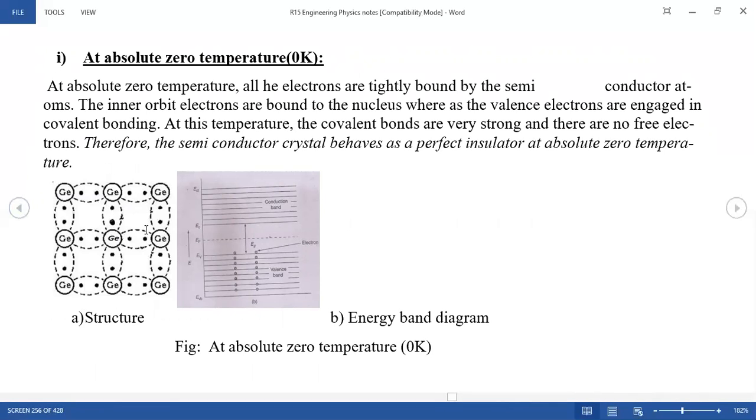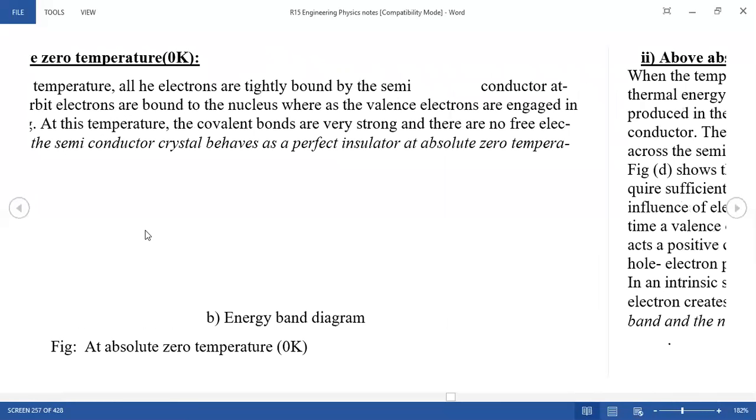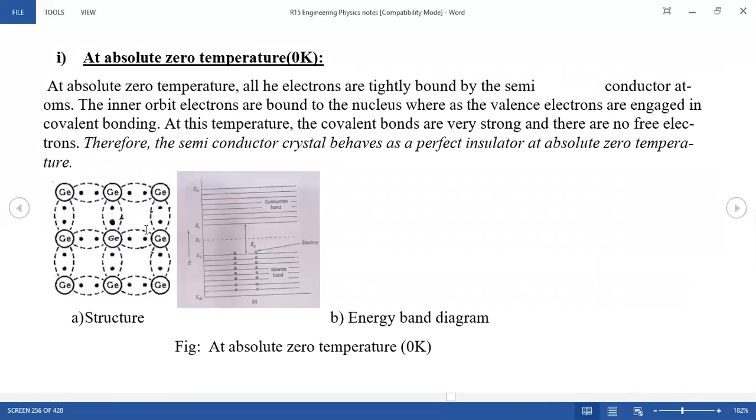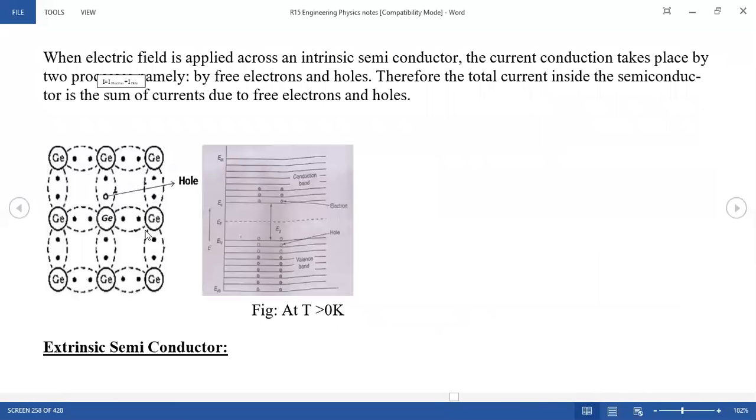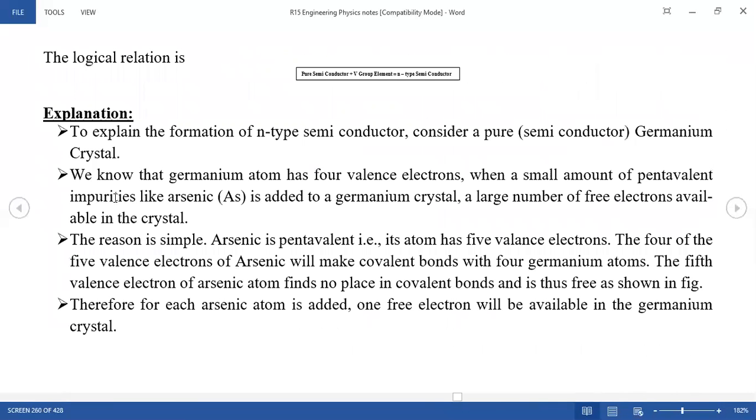Based on temperature, there is the 0 Kelvin phenomenon and the greater than 0 Kelvin phenomenon. Then one hole is created and one covalent bond is broken, all these things. We discussed this in detail in the last class.